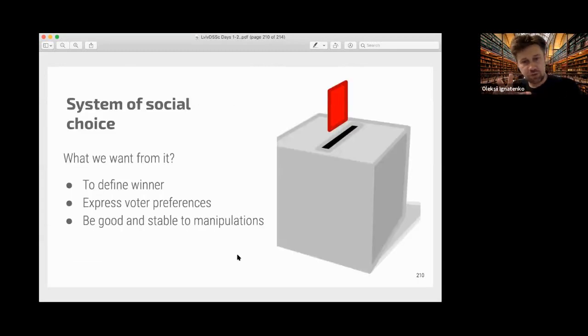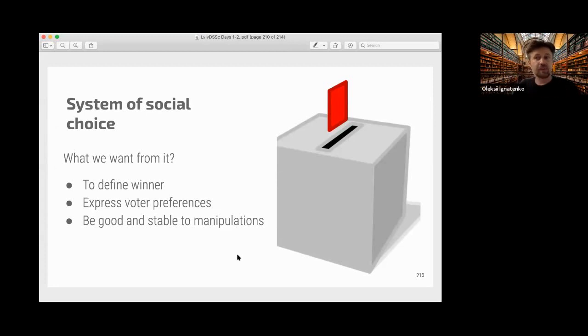A system of social choice is a special function that translates these preferences into one vector of decisions, where the first element of this vector is the most preferable choice for society, by the voting system, the second is the second, and third, and so on. It's very important, for example, if you have some social projects and you want to give money to them, but you don't know which are the best projects.